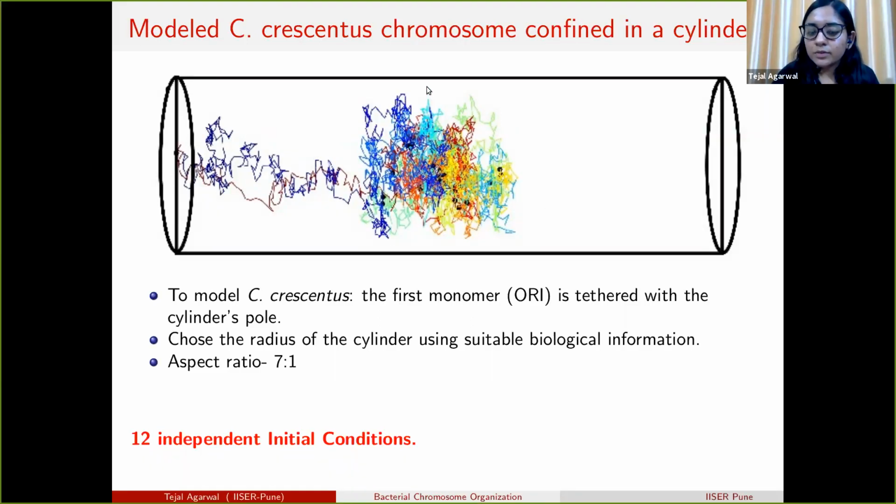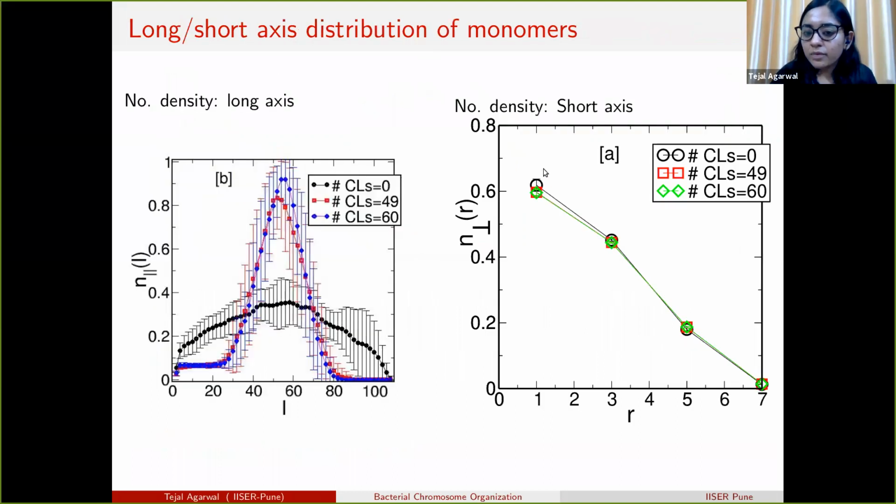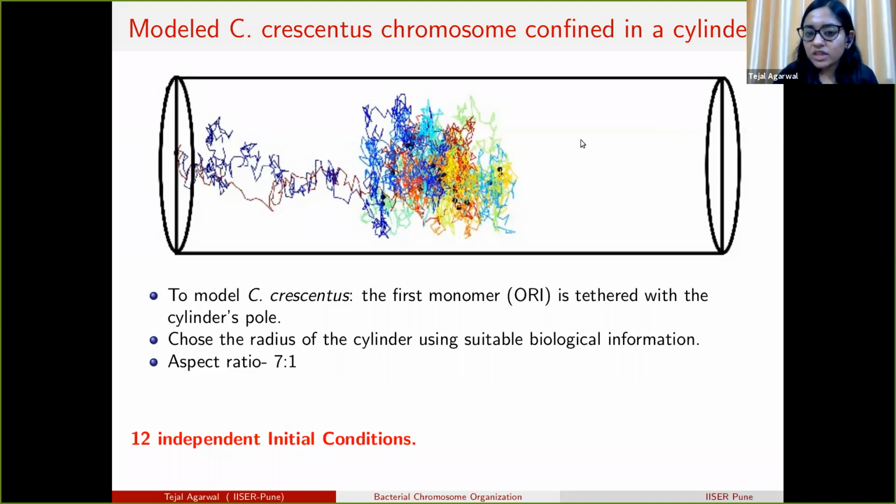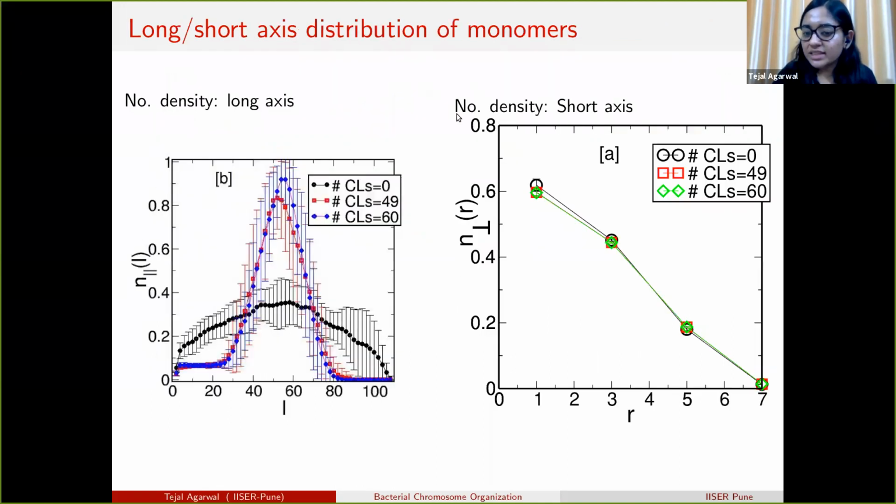And the monomers can take different conformations here and here. If we calculate the monomer density along this axis, then we see that near the axis of the cell, the monomer density is high, and as we go towards the side of the cylinder, the monomer density decreases, because this is the radius of the cylinder, right?